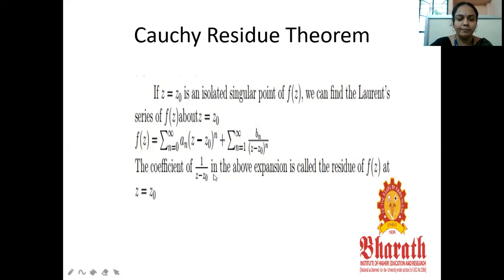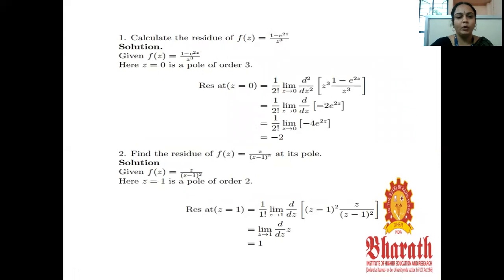The coefficient of 1 by (z minus z naught) in the expansion is called the residue of f of z. We have to calculate the residue of some functions.